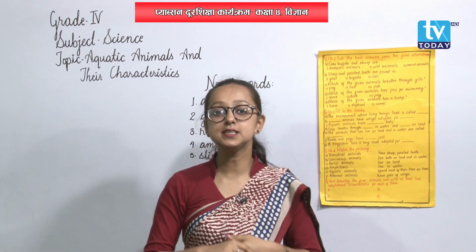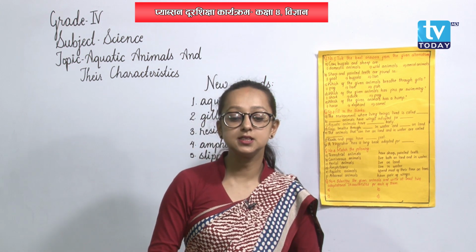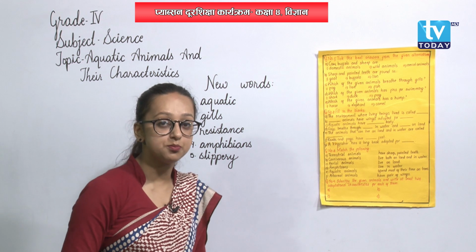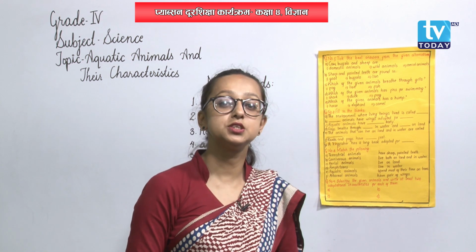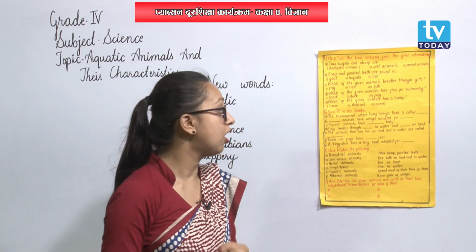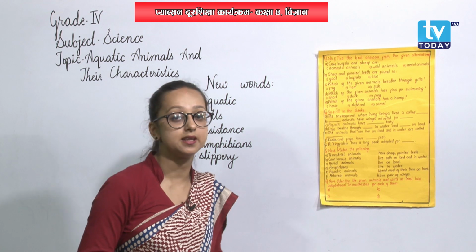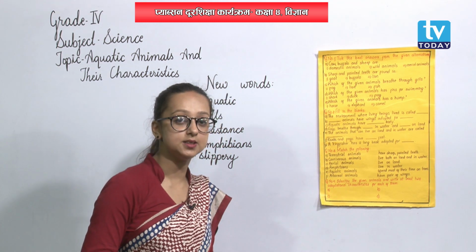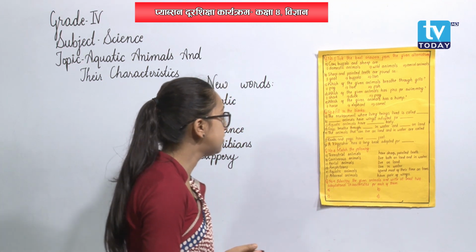Well, students, now I have brought some exercise for you. We are going to discuss the exercise, and this exercise includes the chapter that we had discussed in our previous class as well, that is terrestrial animals and their characteristics, and also today's chapter, that is aquatic animals and their characteristics. The questions are from both the topics, alright, so it will also be a short revision for you. Now let's move on to the questions.